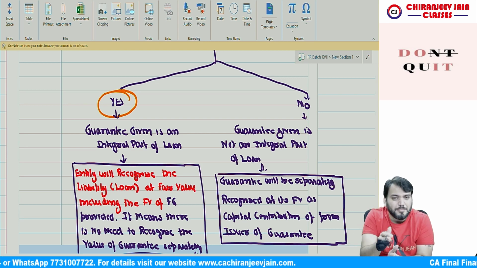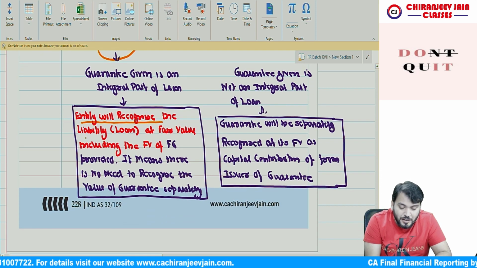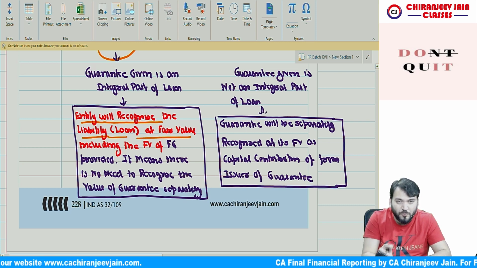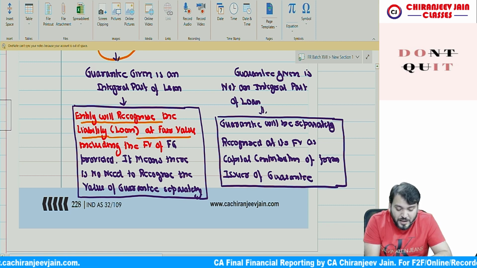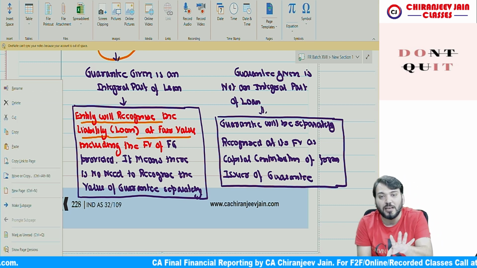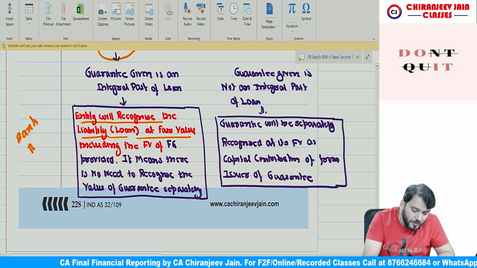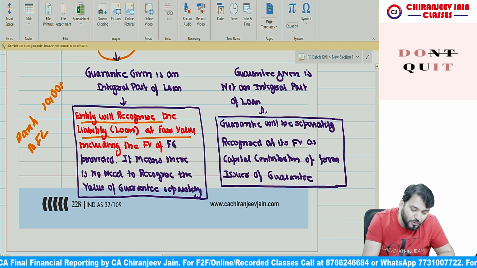What is received from bank, means in the books of Moon Limited, entity will recognize the liability at its fair value. Of course in the books of Moon Limited the loan will be a liability. So Moon Limited will recognize the liability at its fair value, including the fair value of guarantee provided. Means there is no need to separate. Journal entry क्या होगा? They have received the amount, bank account debit to financial liability, 10 lakh. There is no need to separate.